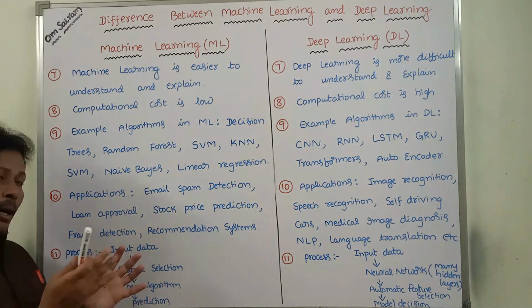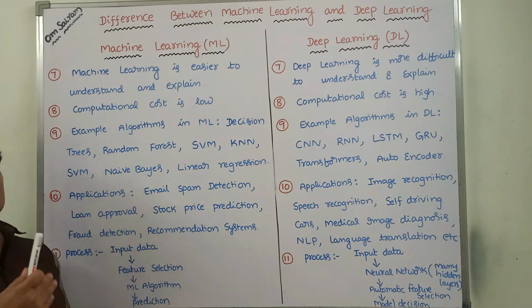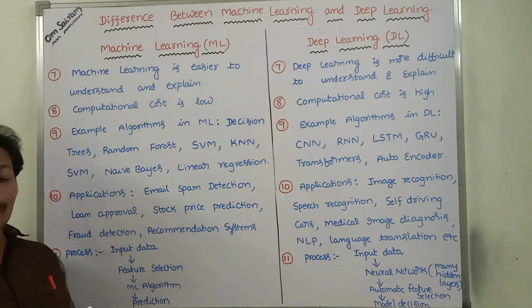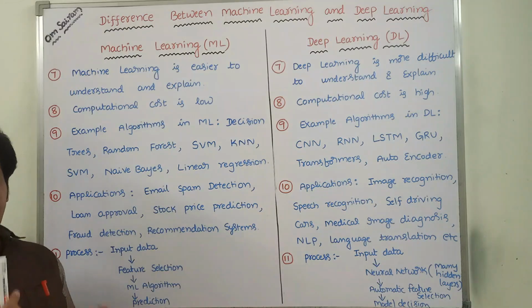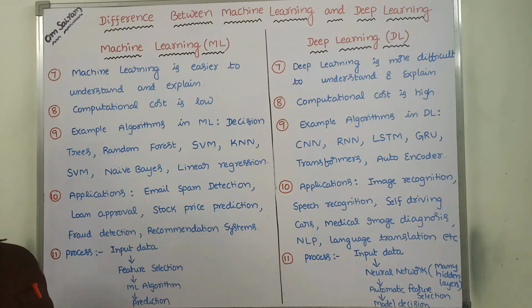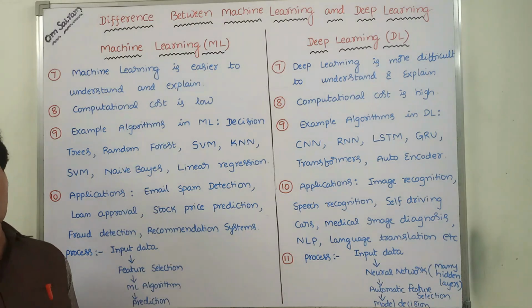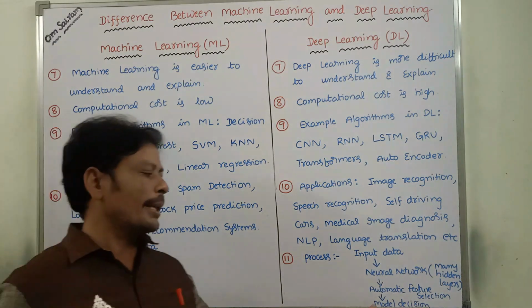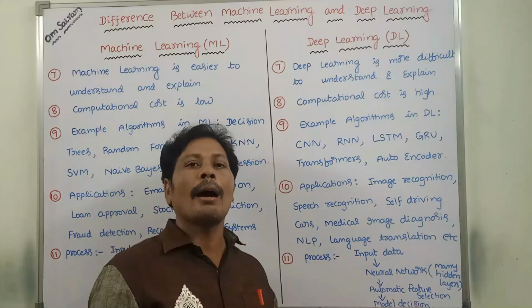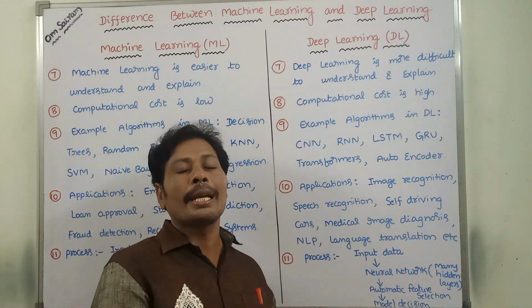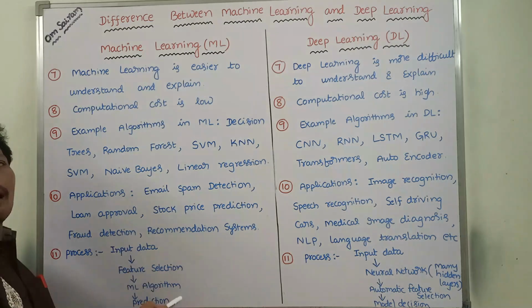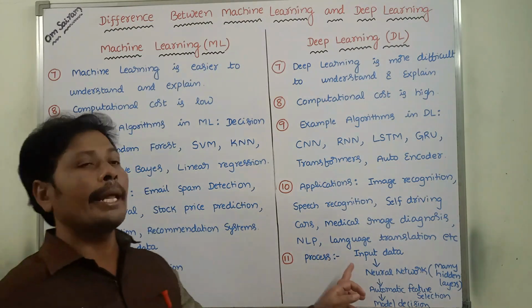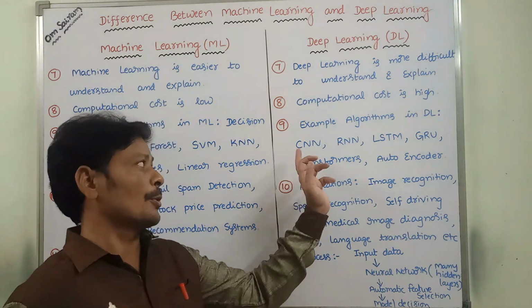Here, what is the output? Based on the features that we selected from the student data set, the decision tree algorithm can tell whether a student can pass or fail in the examination. So here the prediction is pass or fail. Here the decision is whether the cat is present in the given image or not. Okay, here machine learning algorithms are used. Here deep learning algorithm is used.